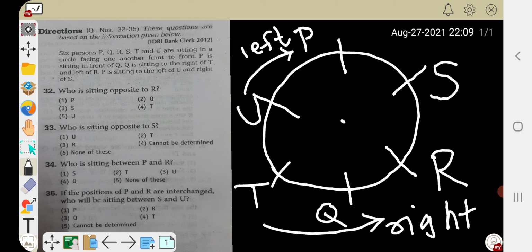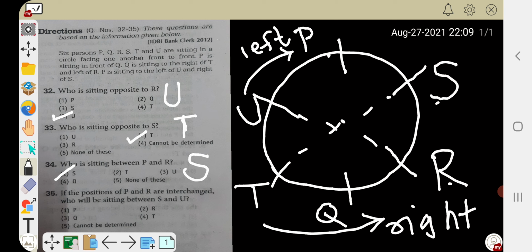Who is sitting opposite to R? Opposite to R is nothing but U. So option 5 is the right answer. Opposite to R is U. Then who is sitting opposite to S? Opposite to S is T. T is sitting opposite to S. Who is sitting between P and R? Between P and R, S is sitting. So S.